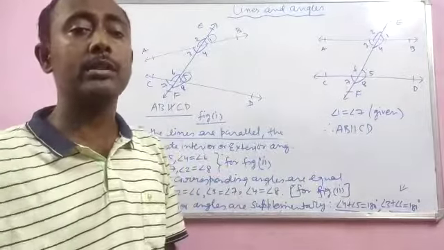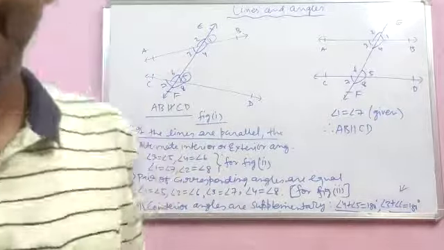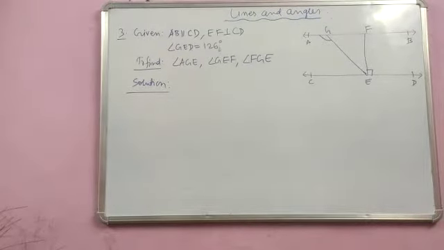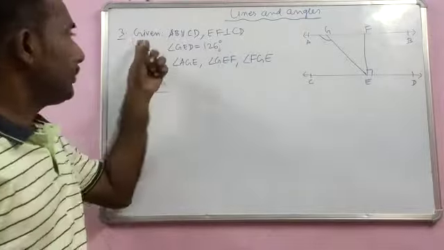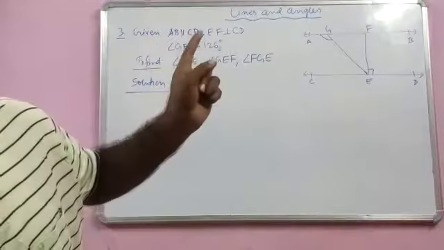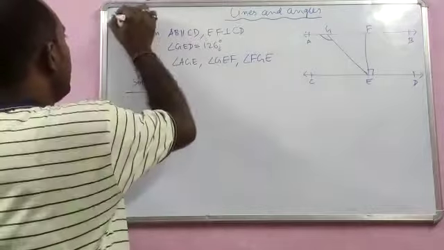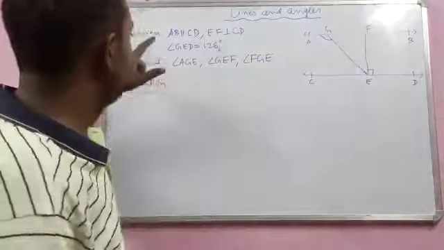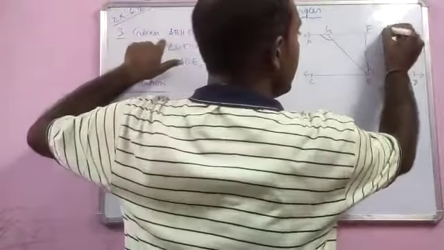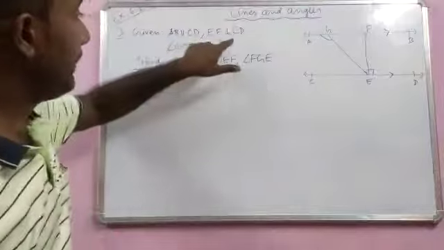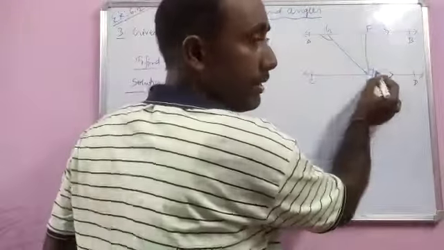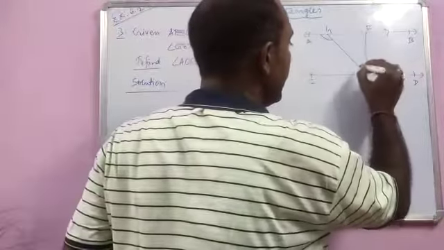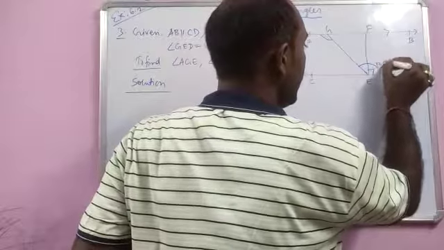Now we will see some questions of the exercise part. We will go through the third question of exercise 6.2 first. Very quickly we will try to understand the question first. AB is given parallel to CD, so this line is parallel to this, and EF is perpendicular to CD. So I have given a 90 degree sign here. Angle GED is 126 degrees.